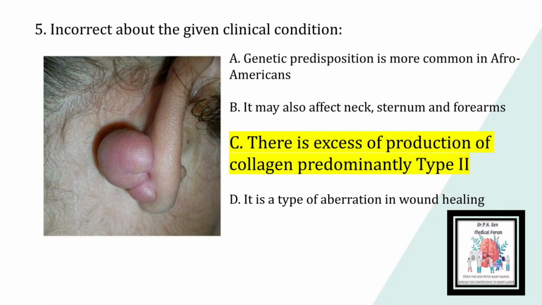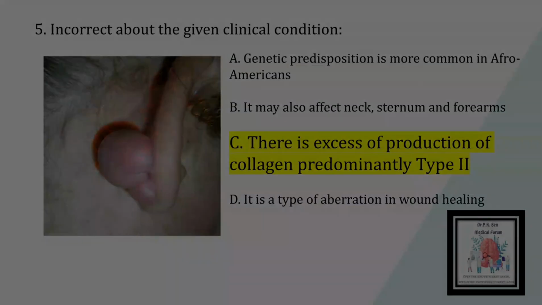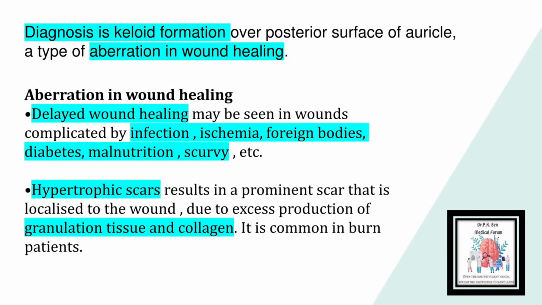So, the answer to this question is option C. There is an excess production of collagen, predominantly type 2 collagen. This is wrong because usually type 3 collagen is more predominant. Diagnosis of this disease is keloid formation over posterior surface of auricle, a type of abrasion in wound healing. Abrasions in wound healing include delayed wound healing, hypertrophic scar, and keloid formation.